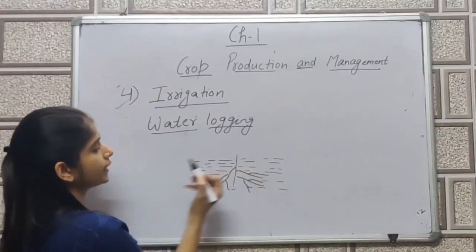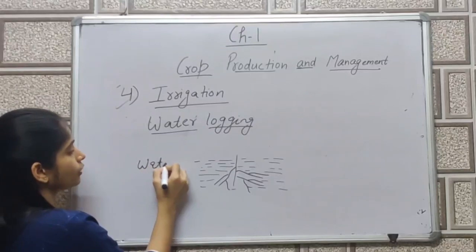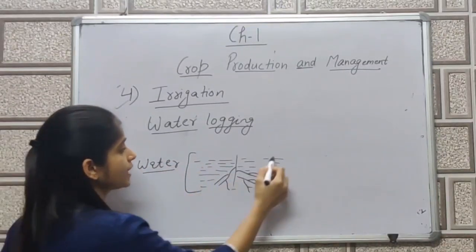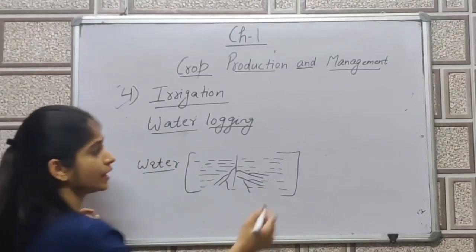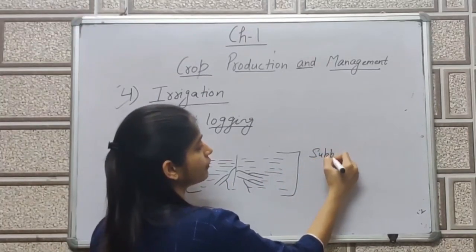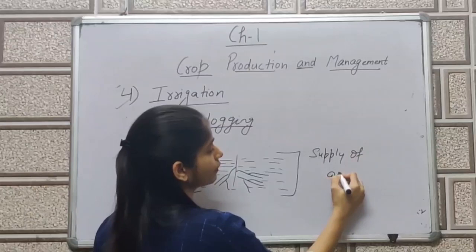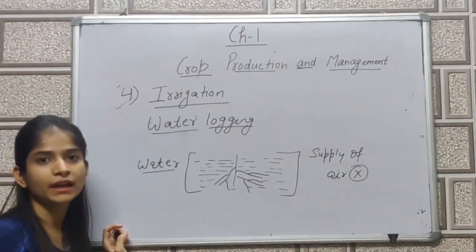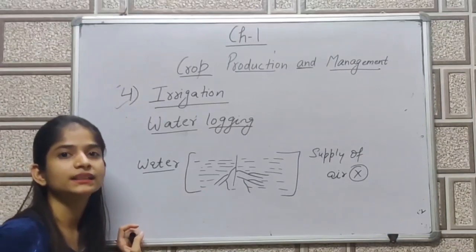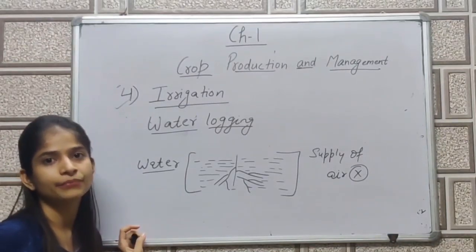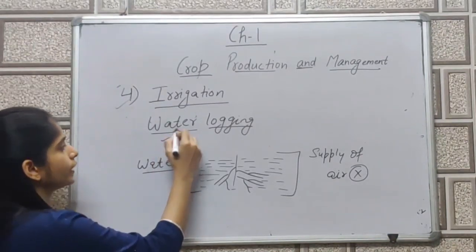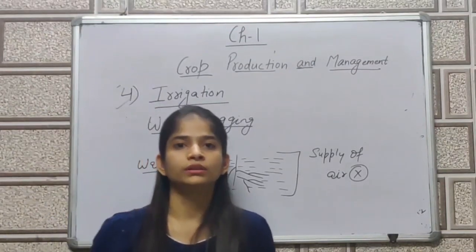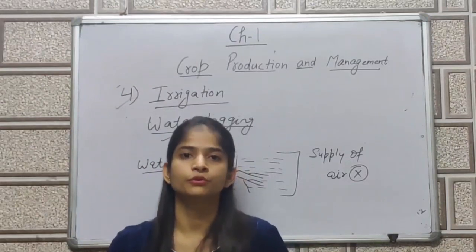Water logging appears here. So due to this excessive irrigation, in this area the supply of air will be cut down. There will be no supply of air. And it will be very difficult for a plant to respire, due to which there is a high chance that the plant will die. So water logging is a big problem because the supply of water depends from crop to crop.